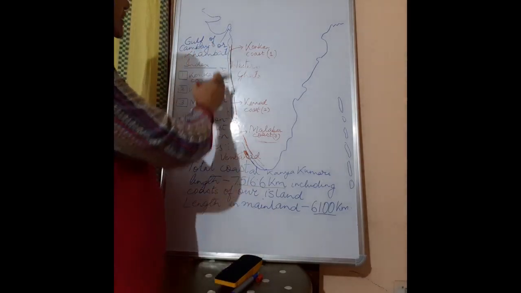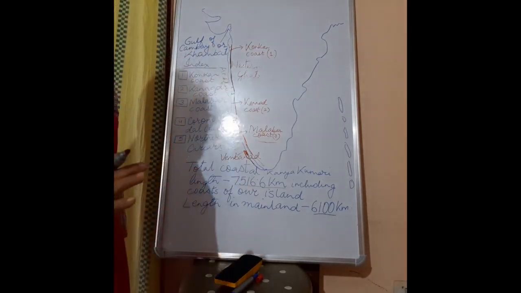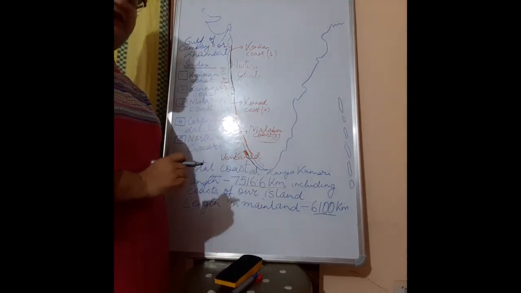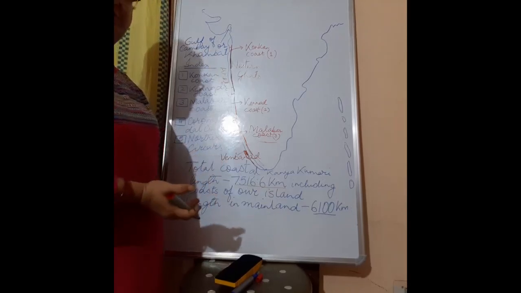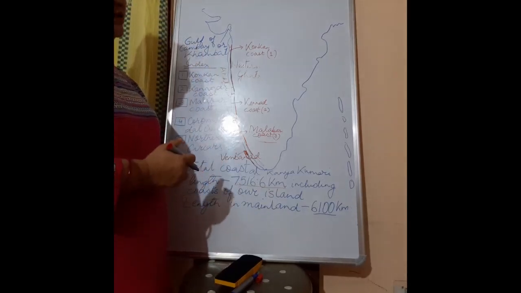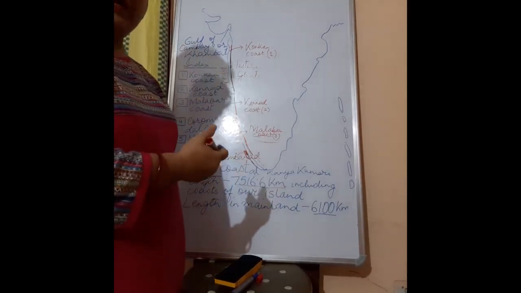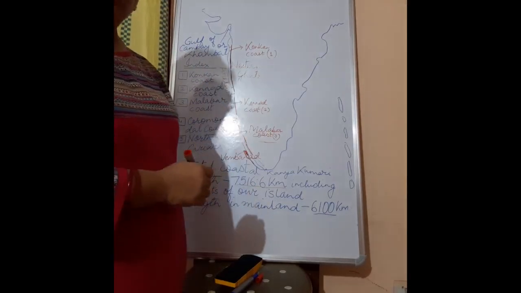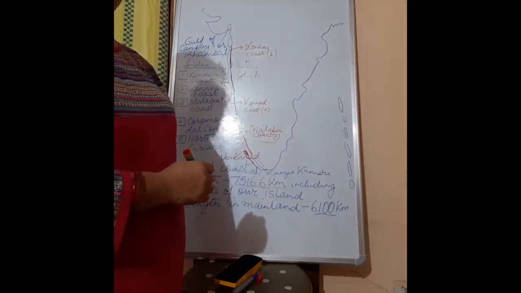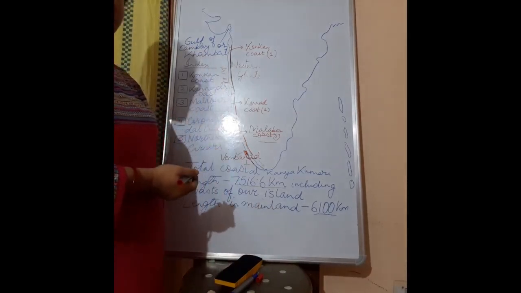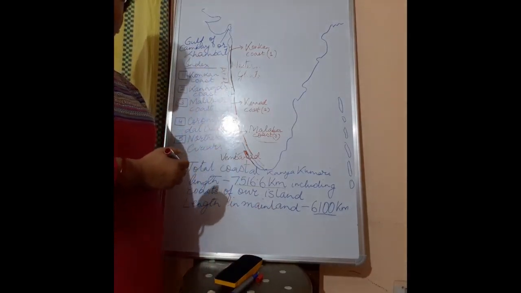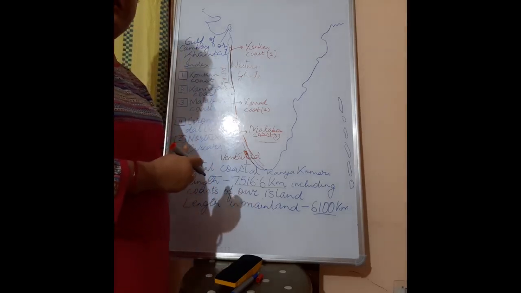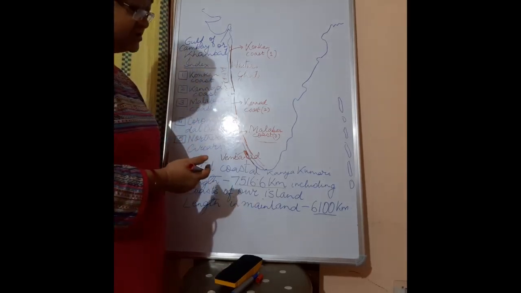So along the western coastal plain, children, there are several such deposition features, like there are cliffs, there are sandbars, there are lagoons, there are backwaters. Now as I proceed at the end of the chapter, or at the end of this coastal plain, I will give you some terms and definitions which you will come across later also, and they are a part of these marine erosional or depositional features.